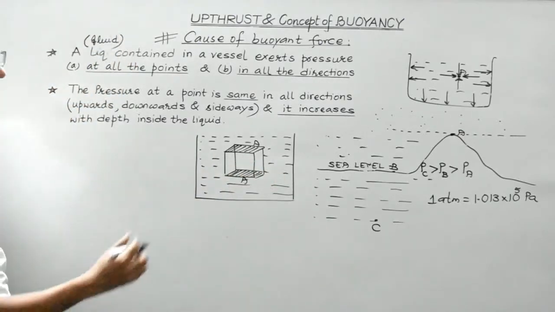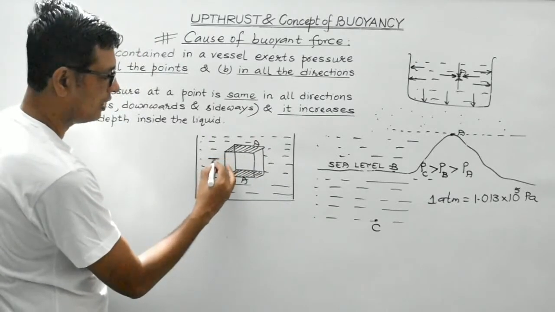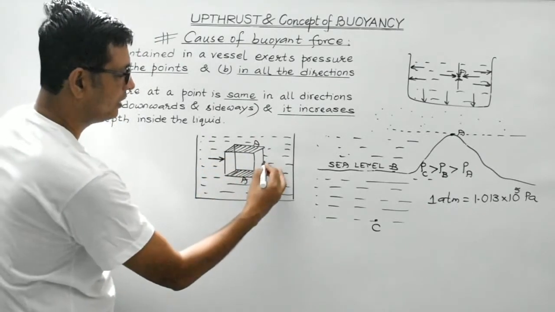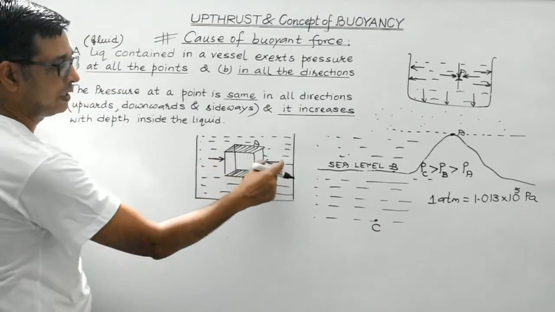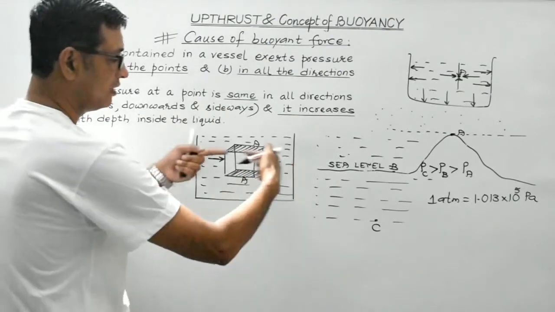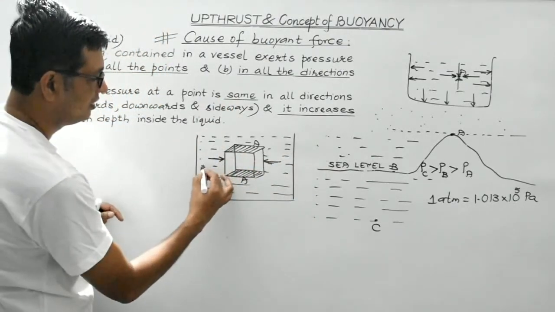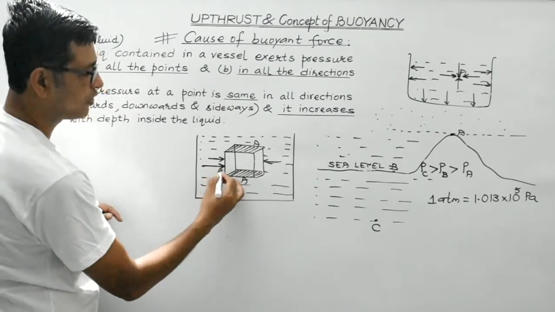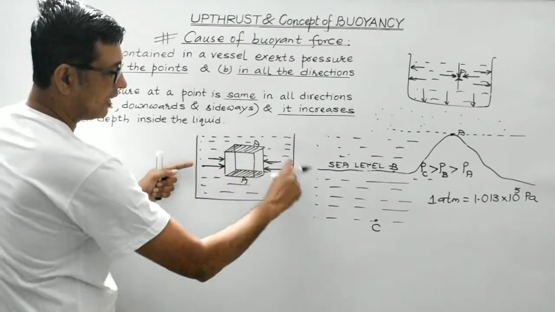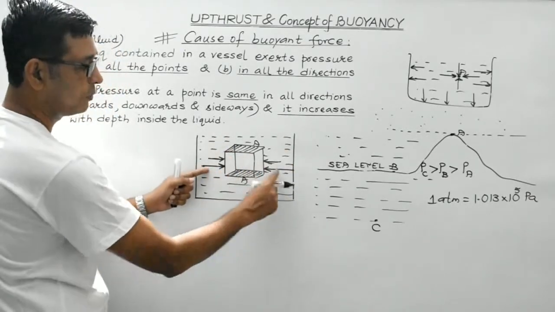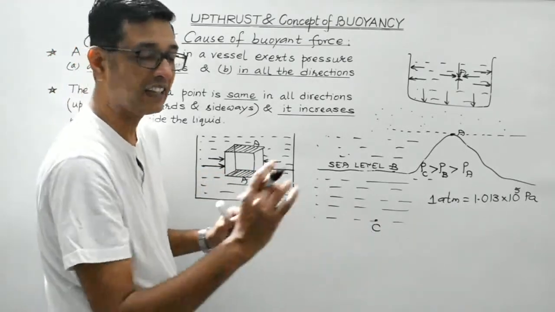Now look, students. On the walls of the body, the pressure exerted by the liquid would be equal and opposite. The magnitude of the pressure at this point would be equal to the magnitude of the pressure at this point. So this being equal and opposite, they will tend to cancel out. And still, when the depth is increased, the pressure will also increase. But this being on the same line below the free surface, the magnitude of the pressure in both the cases would be same, but again being opposite directed, it will get cancelled out.